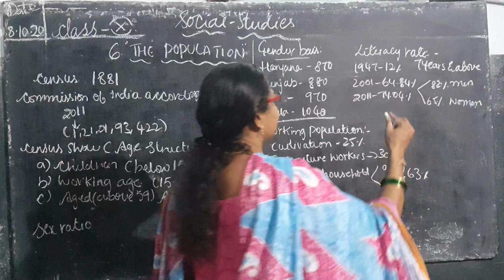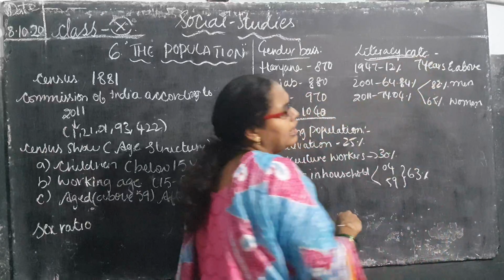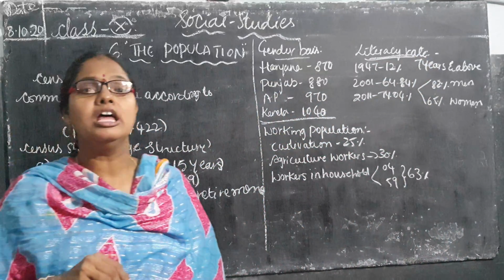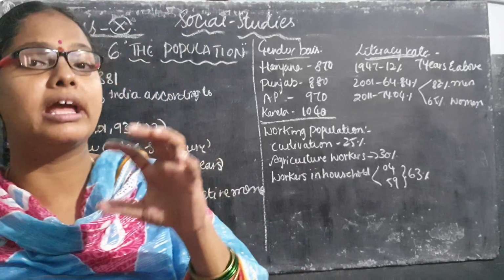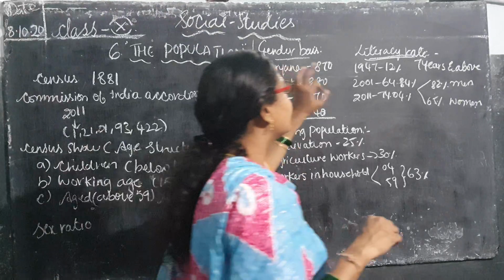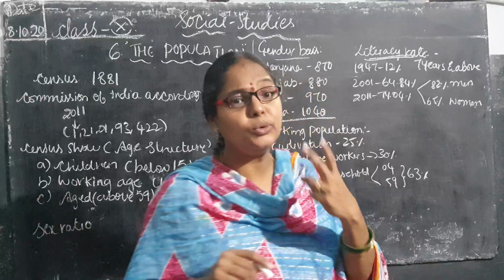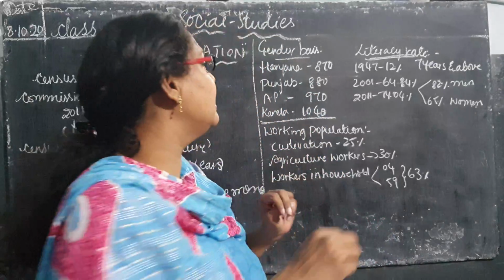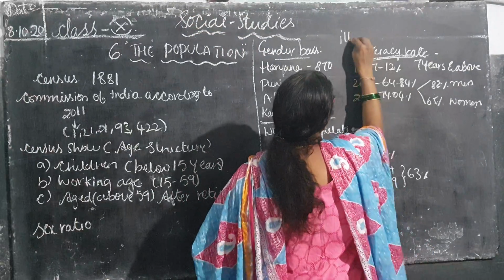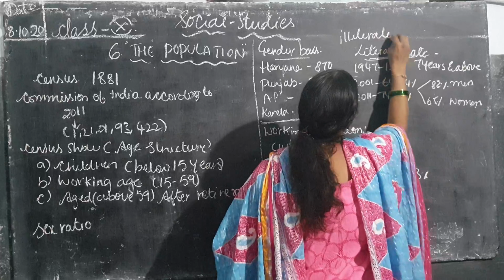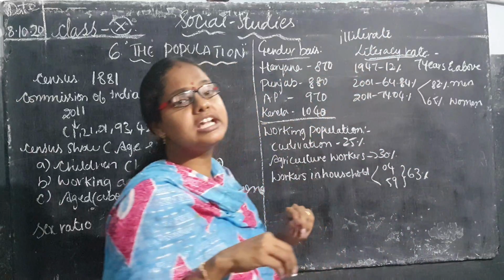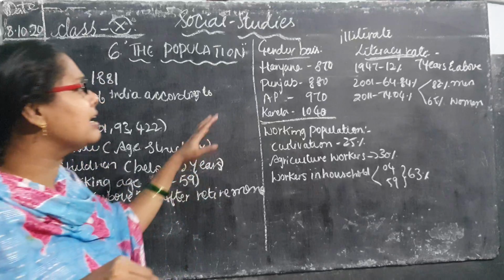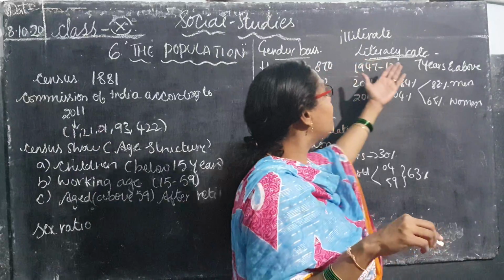So coming to the literacy rate. What is the literacy rate? Literacy is nothing but those people who are educated. Those people who are educated will be coming under the category of literacy. Here two groups will be there, literate and illiterate. Isn't it, children? We have to find out what is the difference between illiterate and literate. Illiterate means what? Uneducated. Uneducated people will be coming under the illiterate. Those people are well educated.